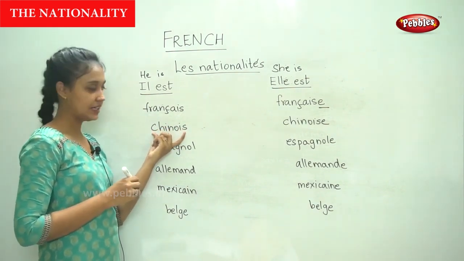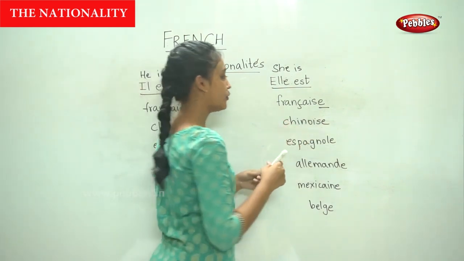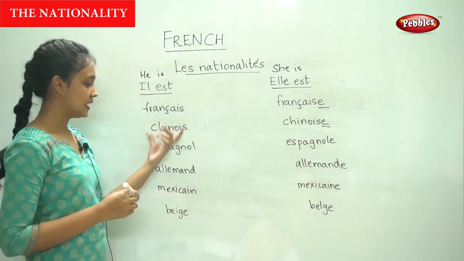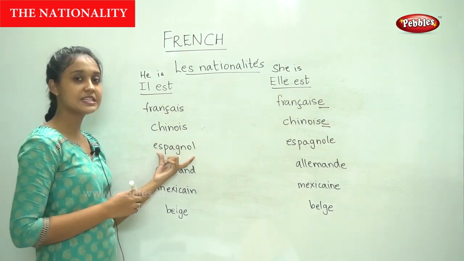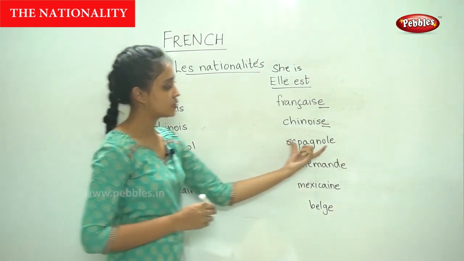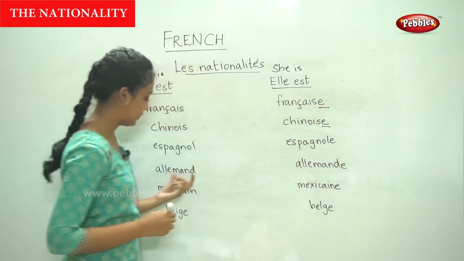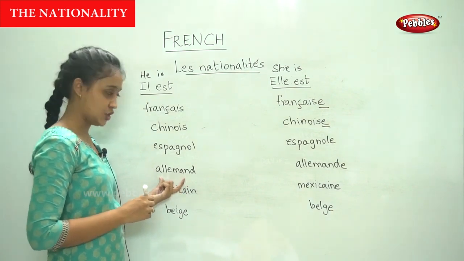So for the masculine it is spelled this way, and for the feminine form we add an E. So similarly, espagnol, it means Spanish, from Spain. Similar to that, for feminine form we add E. Allemande. It means German.